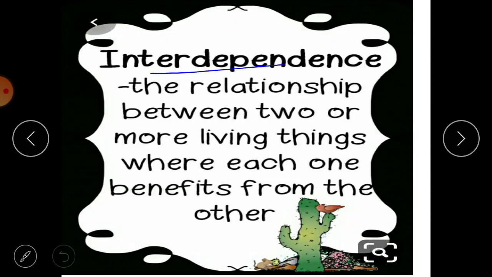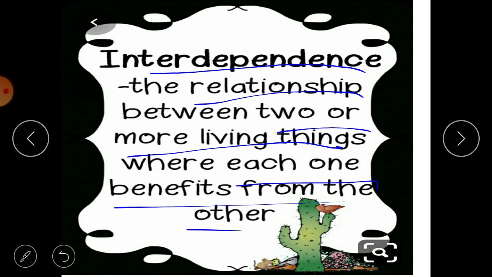Interdependence means the relationship between two or more living things. Like plants and animals, both are living things that depend on each other, where each one benefits from the other. Animals get their food from the plants. Animals get oxygen for breathing from the plants. And in return, plants get carbon dioxide from the animals. Plants get manure from the animal waste. In this way plants and animals both depend on each other.